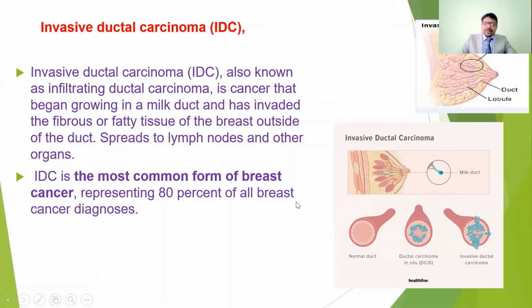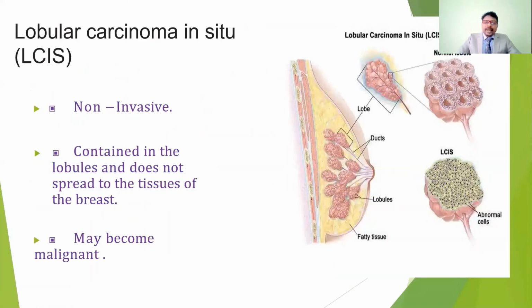So it's the most common type of breast cancer, representing 80% of breast cancer diagnoses. So if you diagnose, this type, invasive ductal carcinoma, is the commonest type of breast cancer. And the next one is lobular carcinoma in situ.